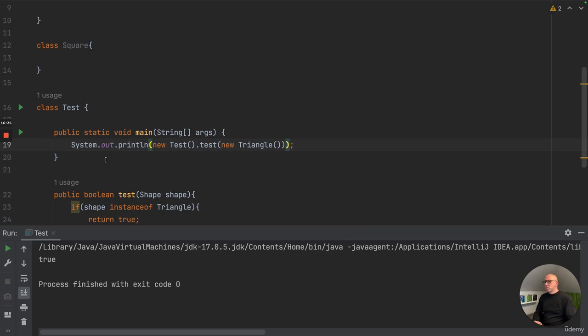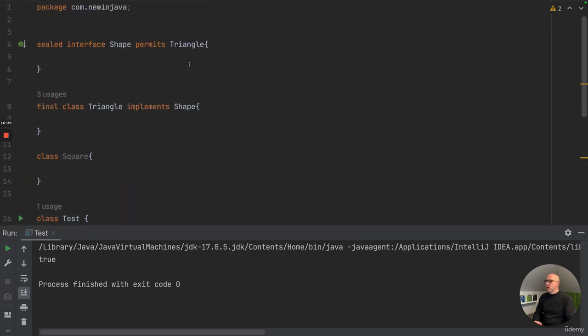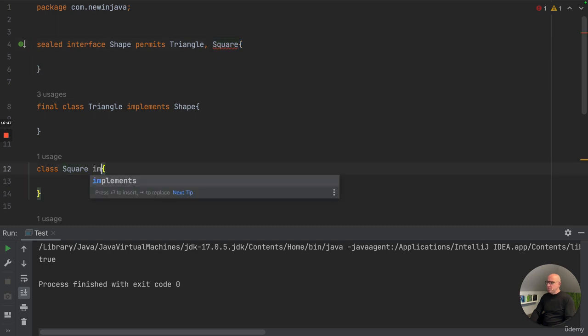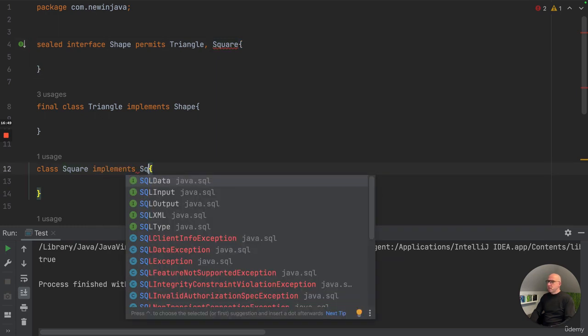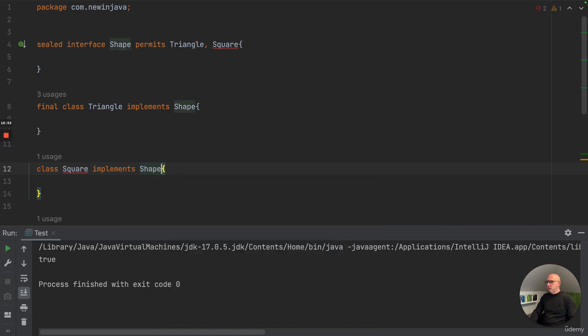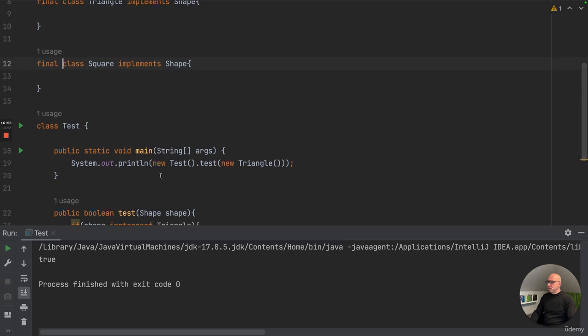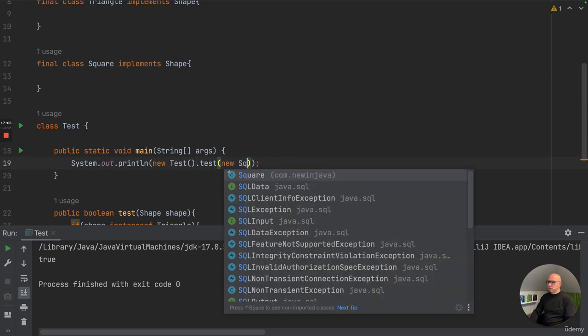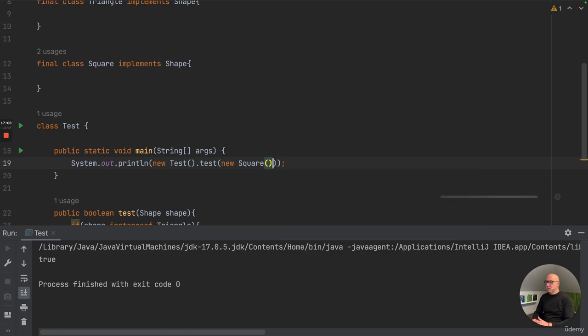Okay, so it's true. And if I extend the triangle and just call it square, then of course I have to implement the shape here for the square, like this. It's also final, and now it will still work. Let's try it again. Okay, so it's true, but if I pass in a new square, like this, it will return a false.